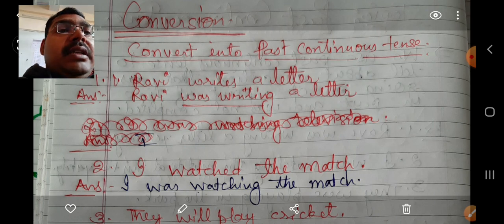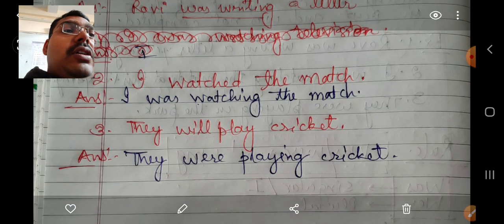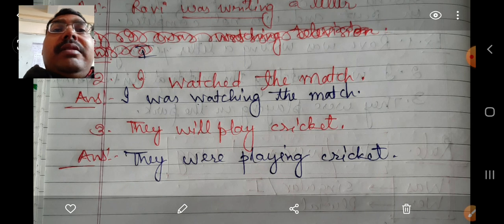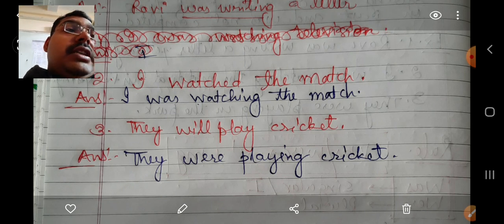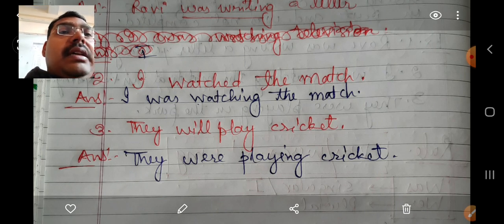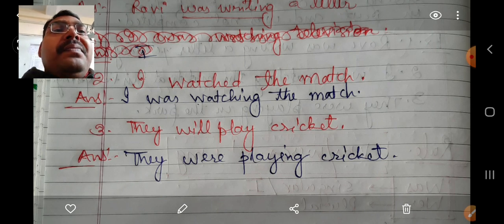Similarly, I watched the match. Watched is the second form of the verb, simple past tense. You need to change it into past continuous tense. With I we use was: I was watching the match. First we extract the root form of the verb, and then we add ing.